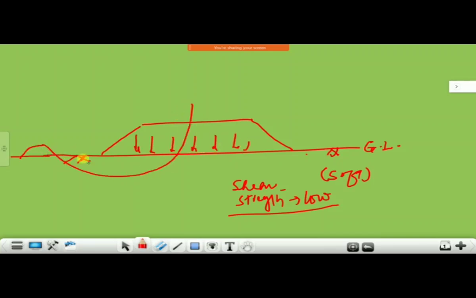Your base, including the base of the embankment and this portion, will slide, and normally you will find a heaving after the point where your slip circle strikes the ground level. So this is one reason. Because of poor shear strength, there are chances of base failure. That is number one. Number two, under this embankment load, this subsoil will settle, and eventually your embankment will settle.